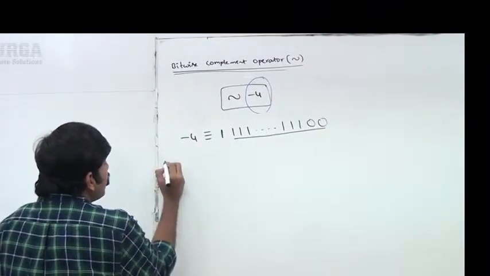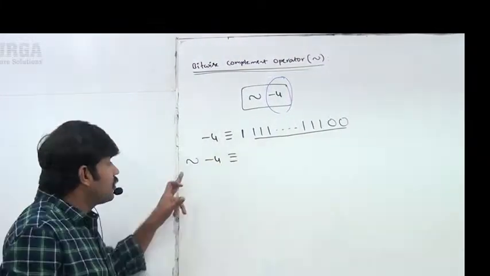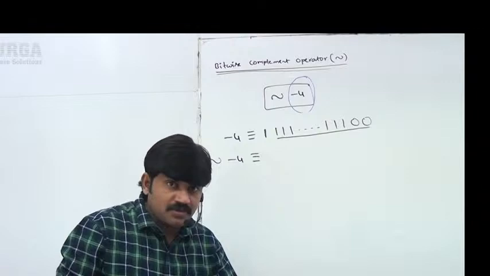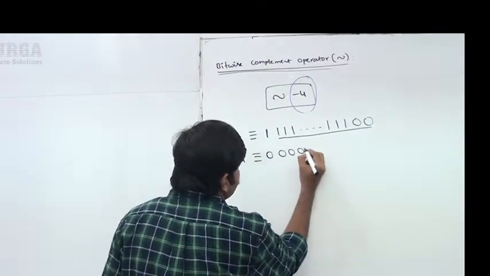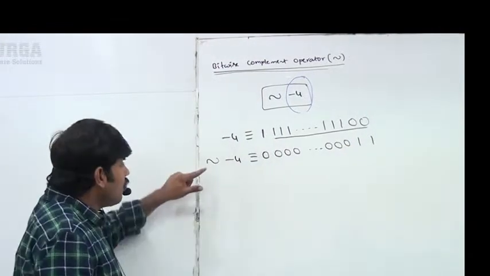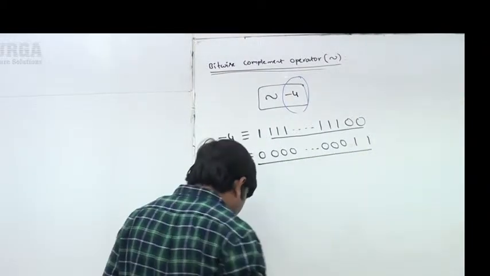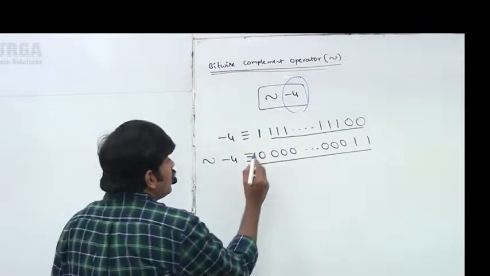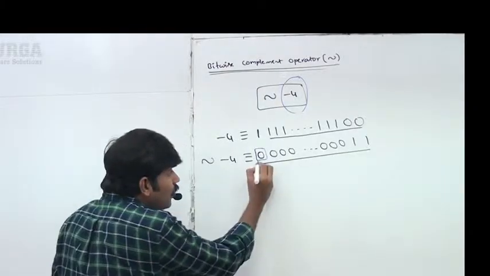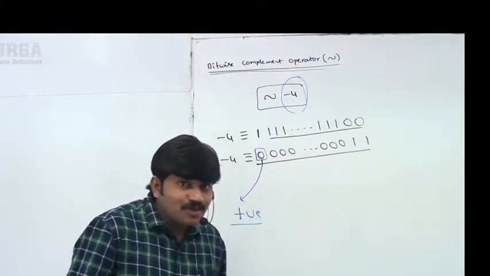Now I want to apply the bitwise complement of minus 4. Apply the bitwise complement operator, so zeros are replaced with ones and ones are replaced with zeros. Now observe: 0, 0, 0, 0, 0, 0, 0, 1, 1. That's all. This is the result after applying bitwise complement. In this result, what is the most significant bit? 0 means it is a positive number. Good news, the result is positive.